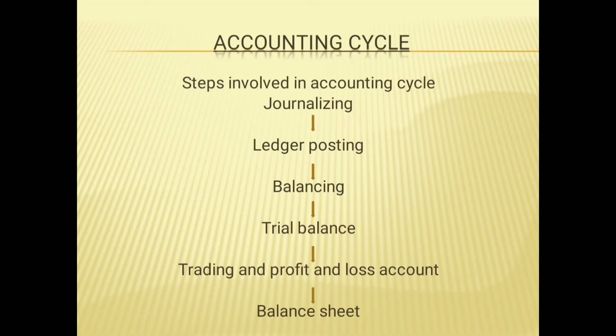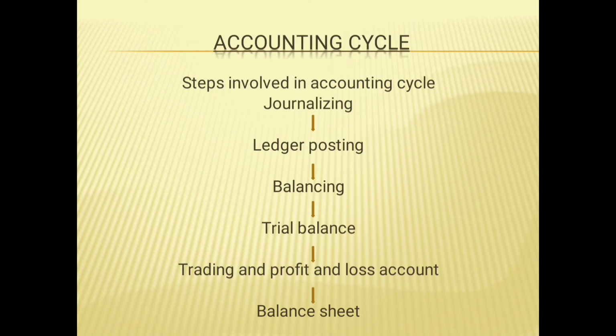And in the accounting cycle, the first step is journalizing. It means all the transactions which we have done, we should record in journal entries. And after that, we have to classify them as ledger posting, like a separate purchases account, a separate sales account, a separate expenditure account, and then balancing.